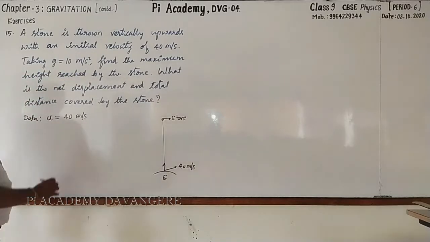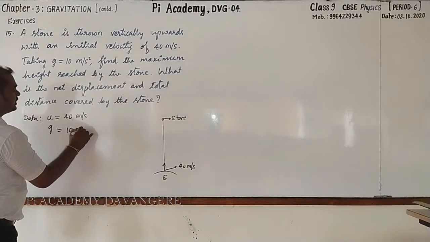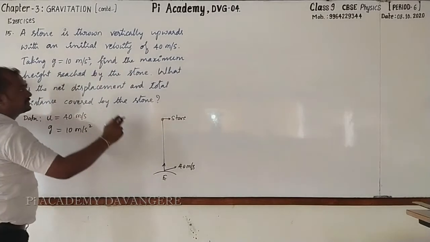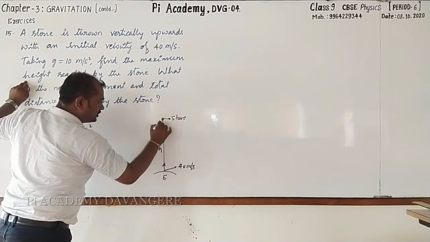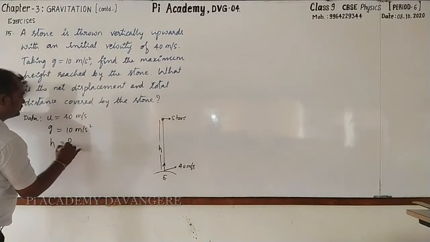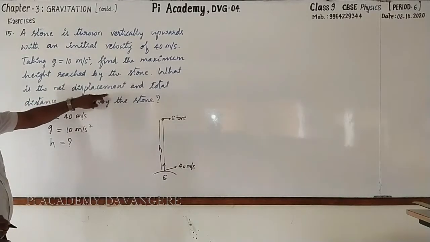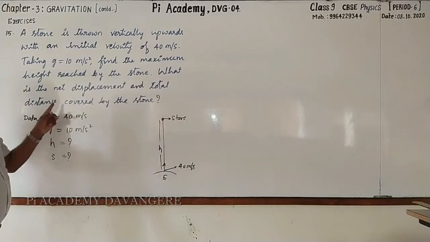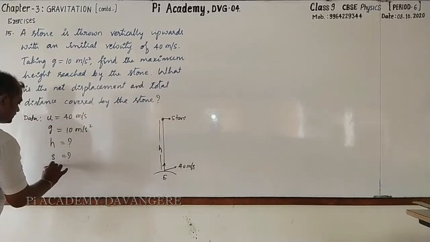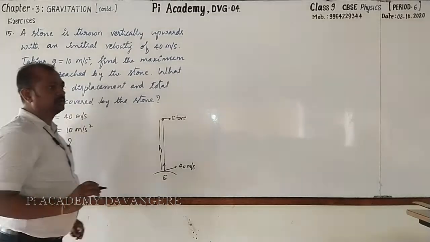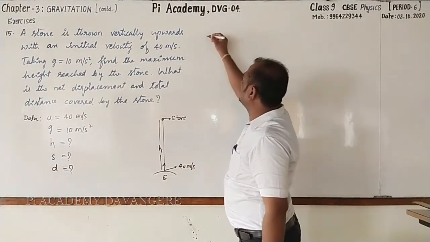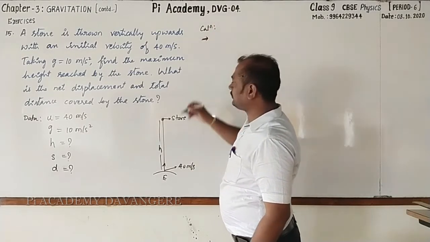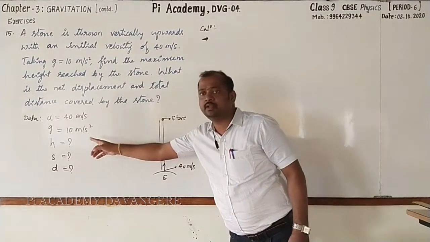Taking g is equal to 10 meter per second square. Then find the maximum height it reached. This is the height it should be found. Next, what is the net displacement? Displacement is denoted by S. And the total distance covered by the stone, that is D equal to question mark. These are the 3 sub questions. Let's go for calculating one by one. First one. Look at it. Let's go for finding height.